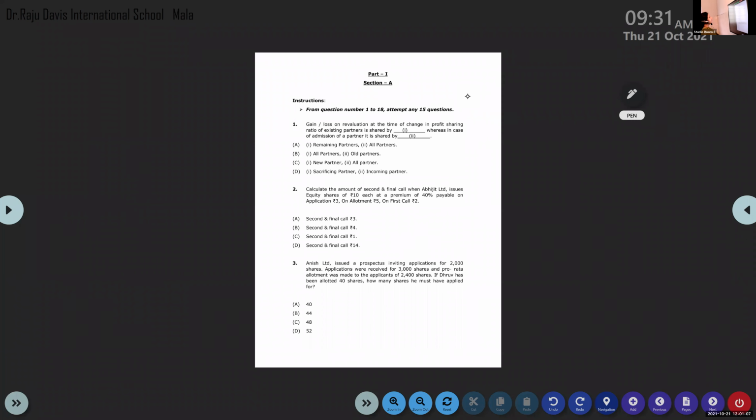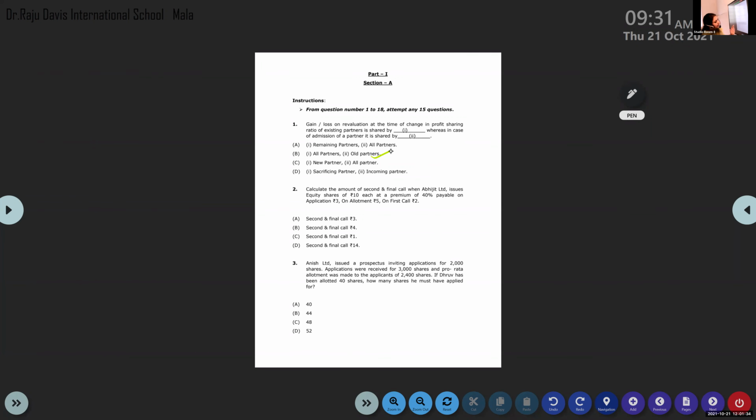At the time of change in profit sharing ratio of existing partners, how will you share it? And during admission, how will you share it? Those who have attempted the question paper, please give the answer fast. Option B is the right answer.